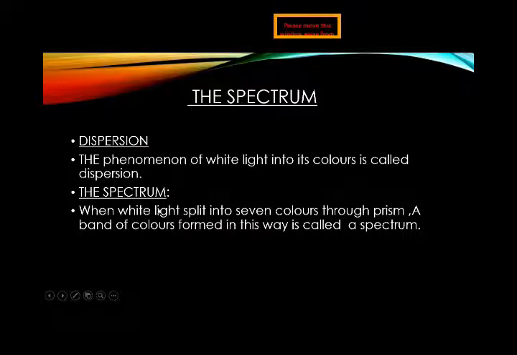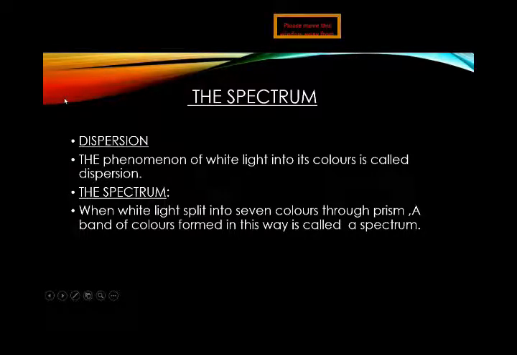And what is a spectrum? The band of 7 colors which is formed as a result of dispersion. That band of colors is known as the spectrum. I repeat, what is a spectrum? Due to the dispersion, the band of 7 colors is formed, and that band of 7 colors is known as the spectrum. Okay, so there is a little difference between these two terms, dispersion and spectrum.